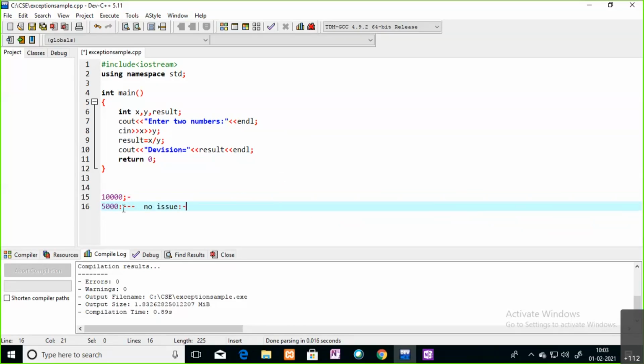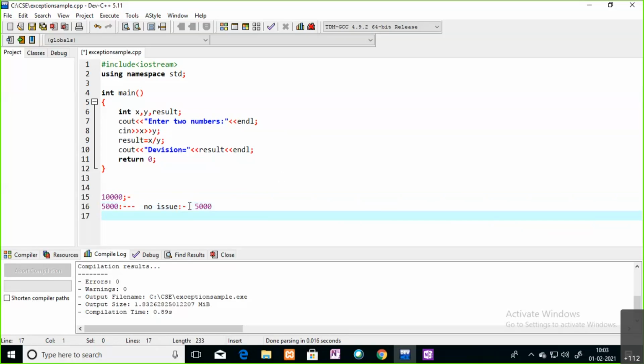After withdrawing 5,000, the balance is 5,000, right? In the second transaction, you are trying to withdraw 20,000. You have entered everything: you inserted your ATM card and entered your PIN.